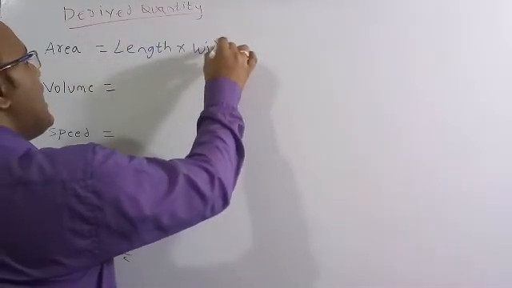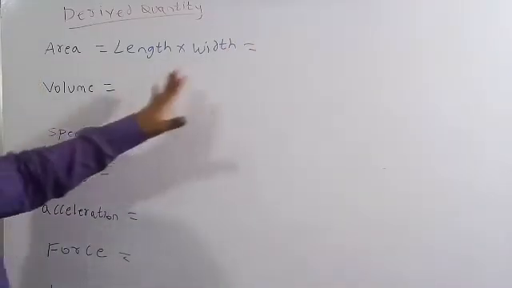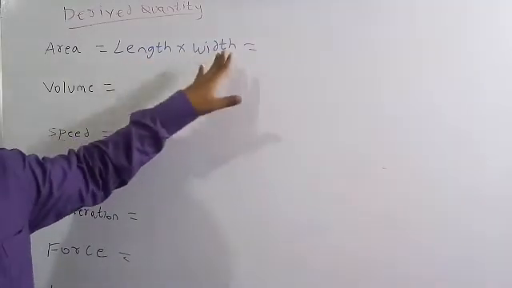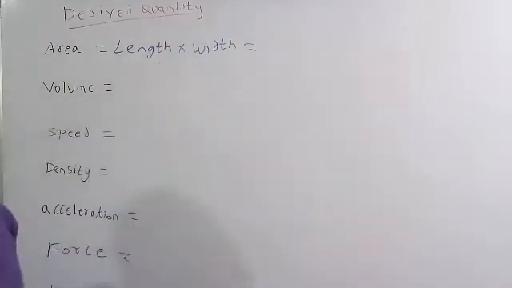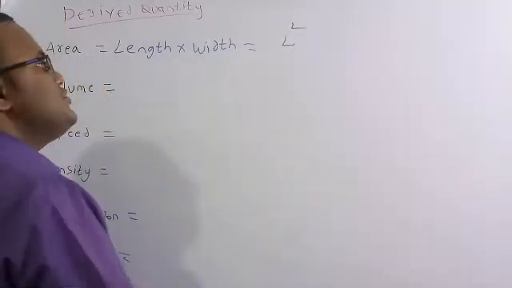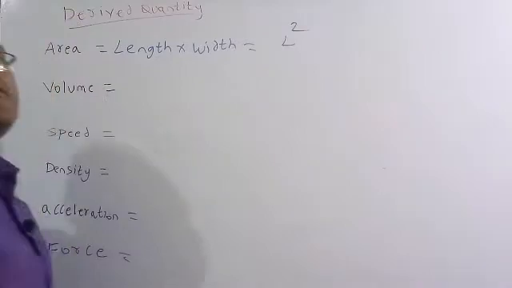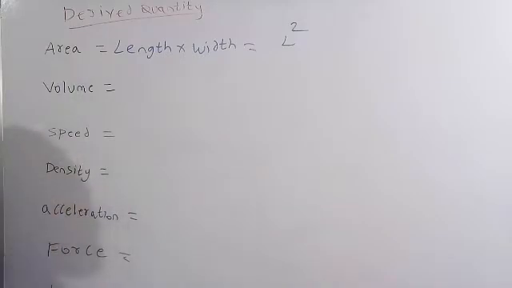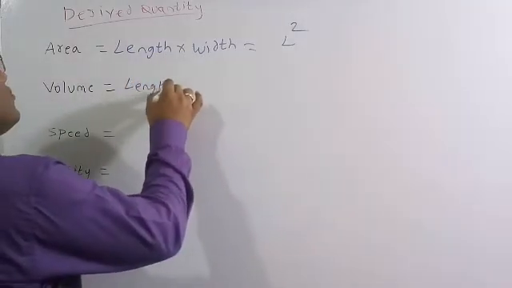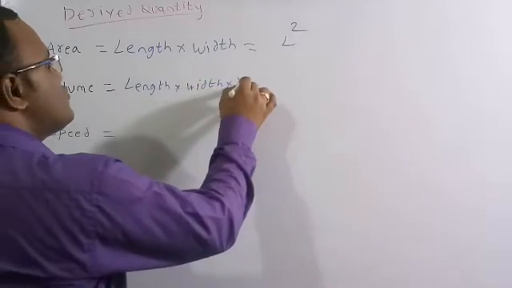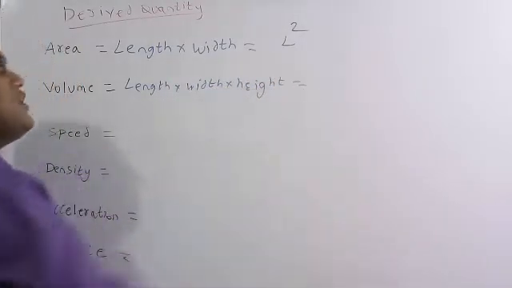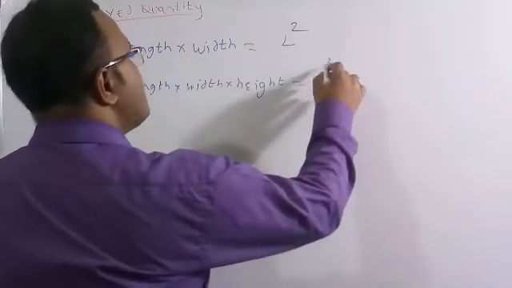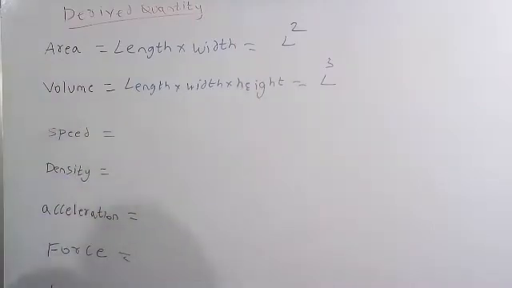Here length and width are measured in meters. Length is a unit L, and similarly width is also a unit of L, meaning distance. So L into L is nothing but L square. This is the dimensional formula for area. Now volume is nothing but length into width into height. All these are distances, so we can measure them in terms of length. So the dimensional formula of volume is L cube, because L into L into L will become L cube.